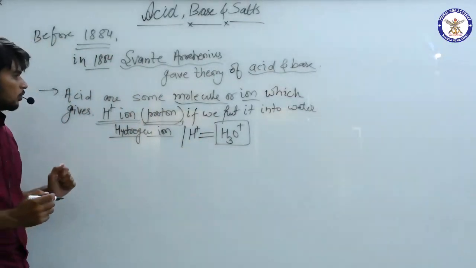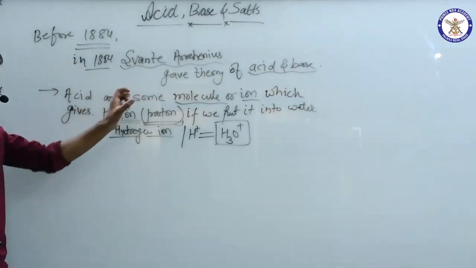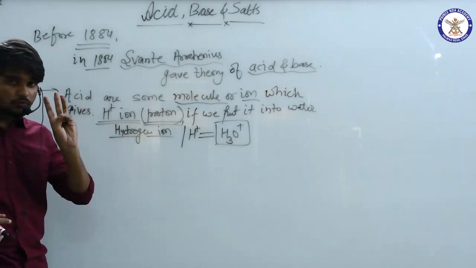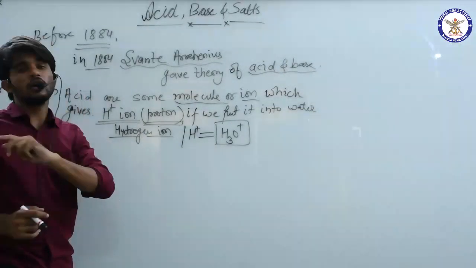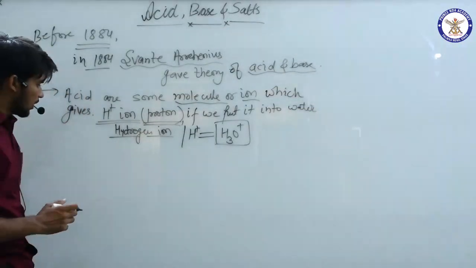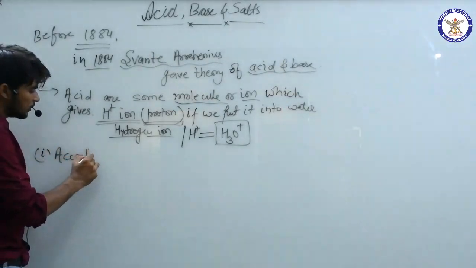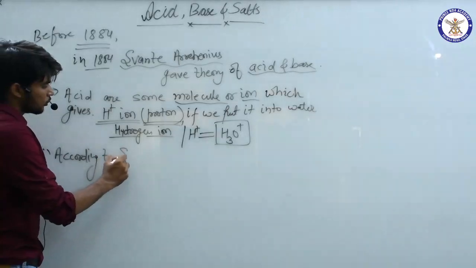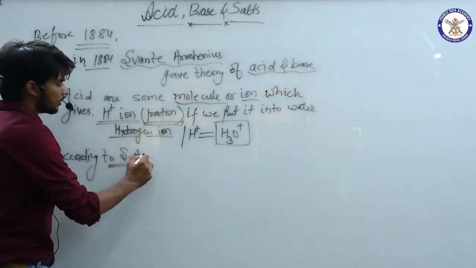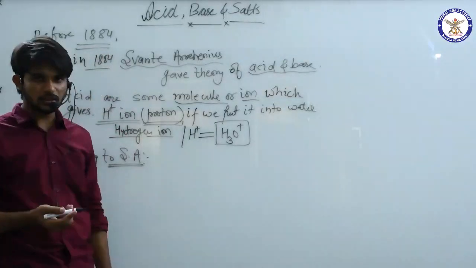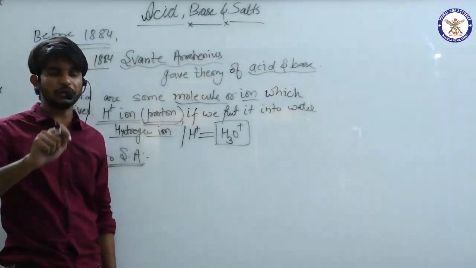Clear? Now this is what we have extracted from the theory of Svante Arrhenius. Now we have three definitions of acids, and the first one is according to Svante Arrhenius. In exams it is asked, what is an acid according to Svante Arrhenius.